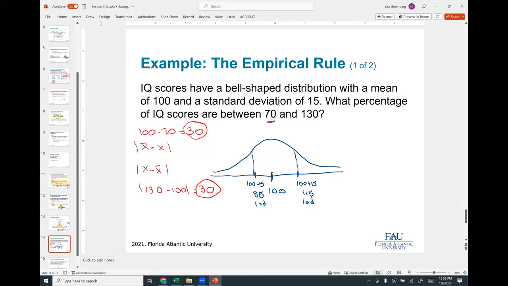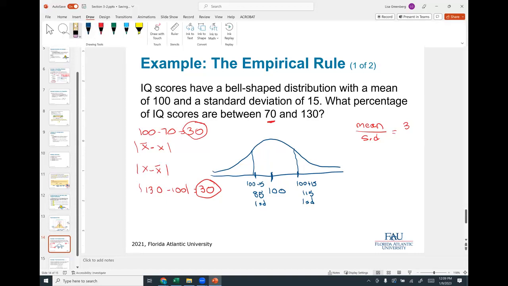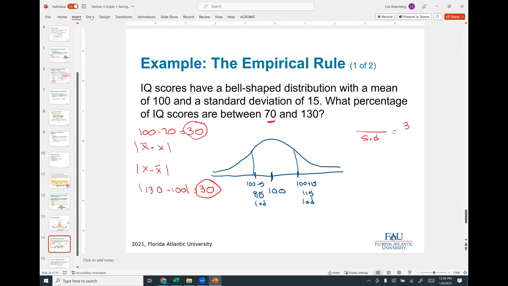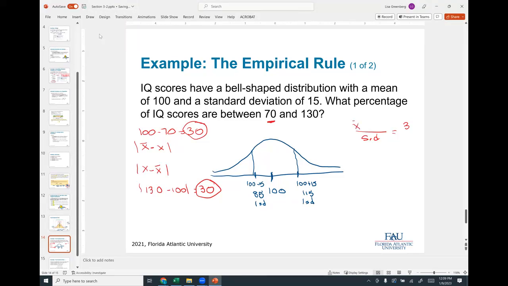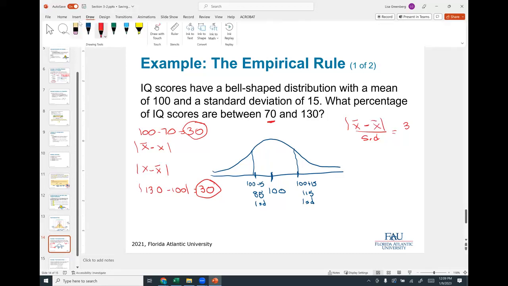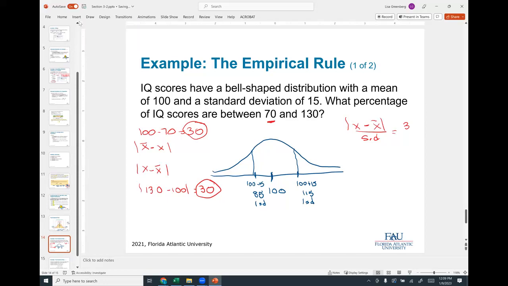What we want to do is take our difference and divide it by our standard deviation. Sorry, that's not what I want to do. I'll say the absolute value of the mean minus X, or X bar minus X. I don't mean to make you crazy.